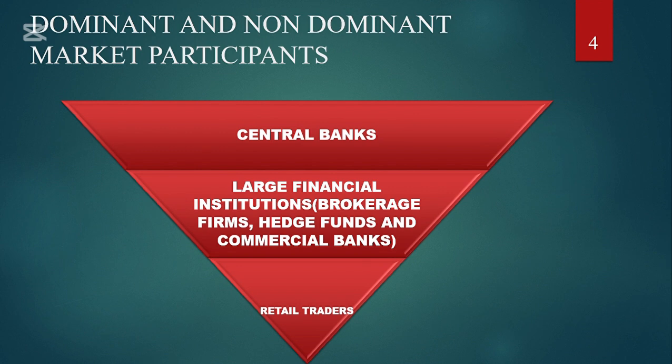In a nutshell, the dominant market participants make up 95% of the market, while the remaining 5% are the non-dominant market participants. Those are the retail traders. This is according to research and data from the Bank for International Settlements, the bank for central banks.